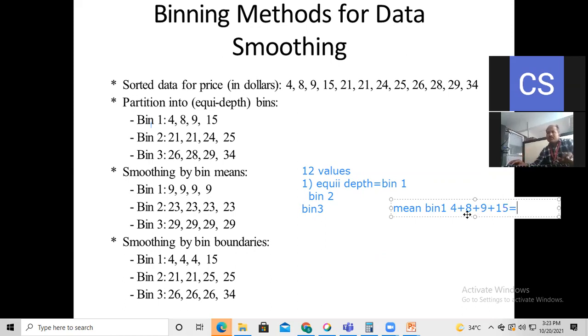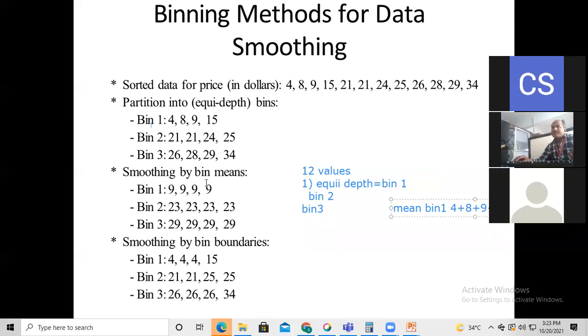That way we are going to calculate the bin means.